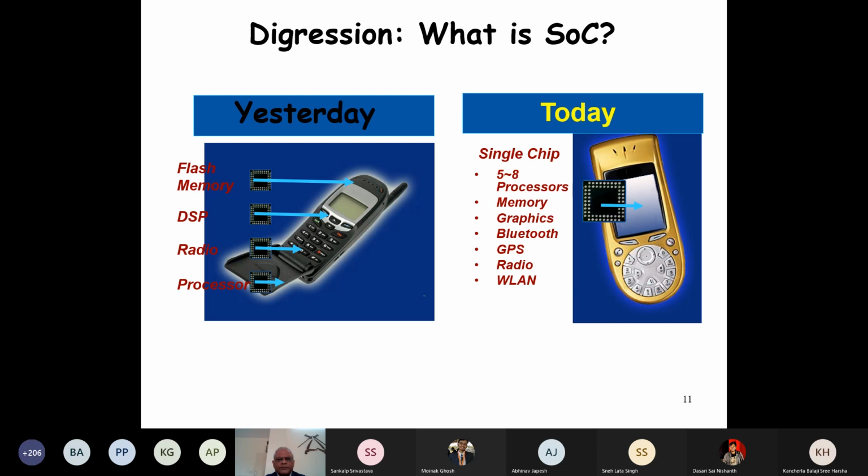A system consists of many units: memory, hard disk, the co-processors like graphics processors, Bluetooth, GPS, wireless LAN, etc. Now all these different units of a system are there in a single chip. We call it a system on chip. This is not the course where we discuss system on chip, but as a passing remark, we just have this system on chip explanation here.